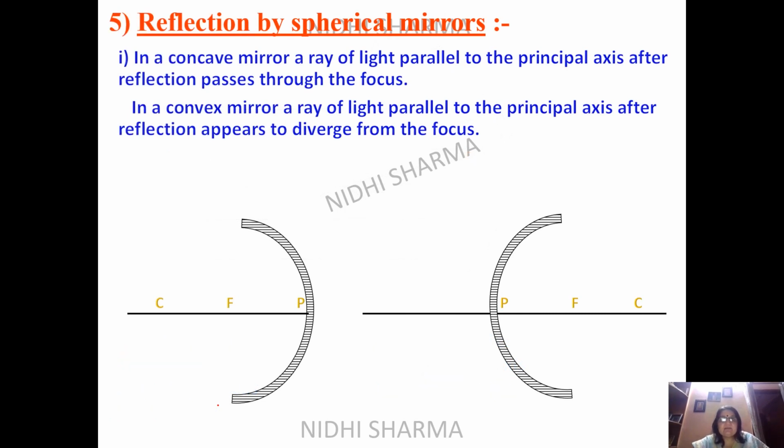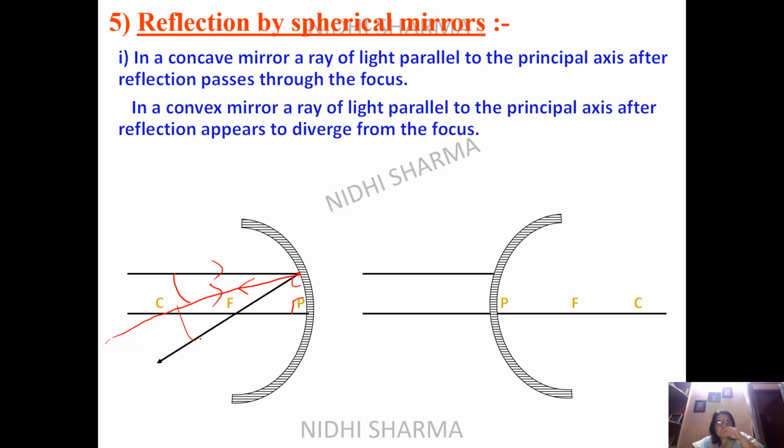Rules of reflection in a spherical mirror. You can see when a parallel ray is coming, it will go to the focus. And if you want to have the angle of incidence and angle of reflection, we can consider a line which is passing from C and going towards the mirror here, and it will be reflected back. It is a normal at that point. This angle is also normal and this angle is also normal. So you are making an angle of incidence and an angle of reflection. According to this diagram, the parallel ray was coming, so we get angle I here and angle R here.